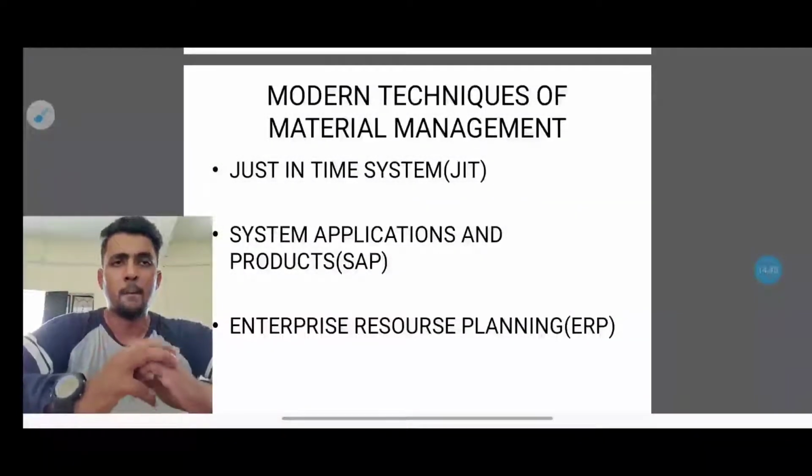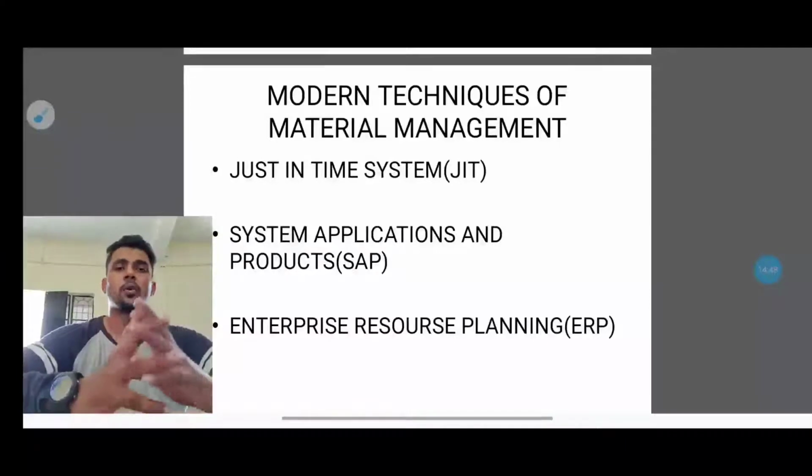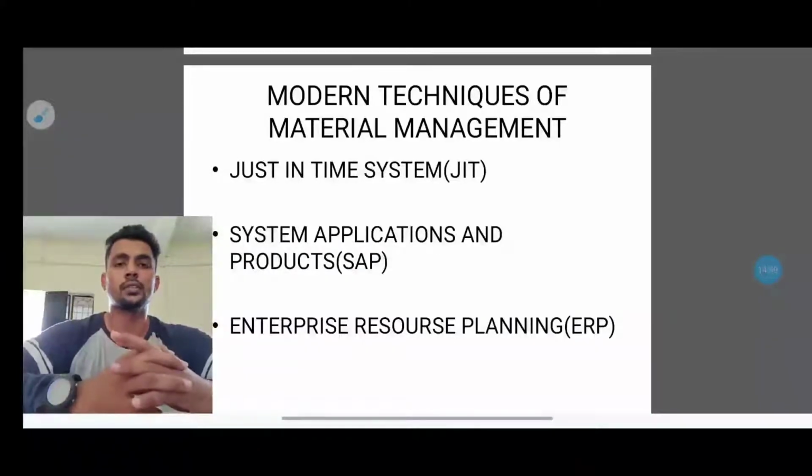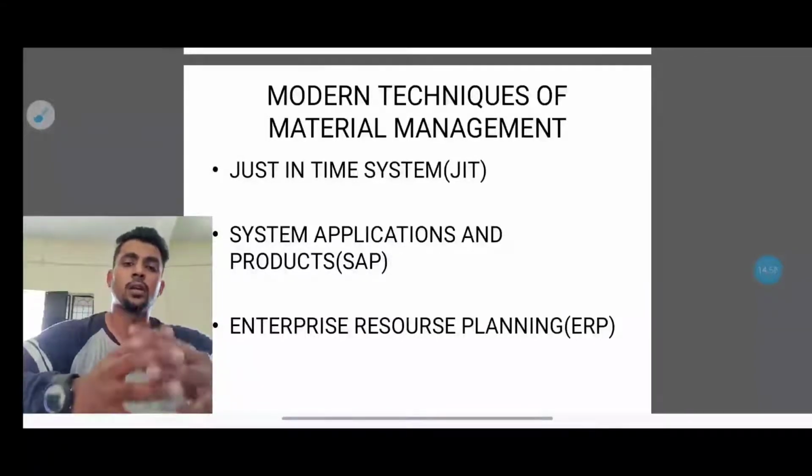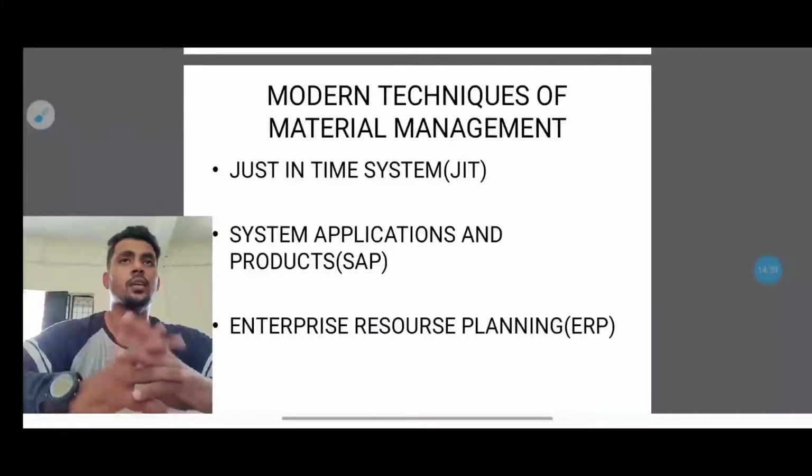The last topic is modern techniques of material management. These are the modern techniques that all industries are implementing in their own organizations right now. The first one is the just-in-time system, otherwise called JIT.